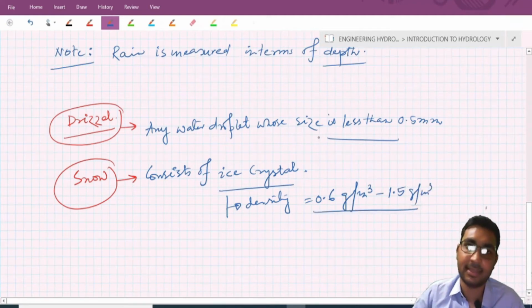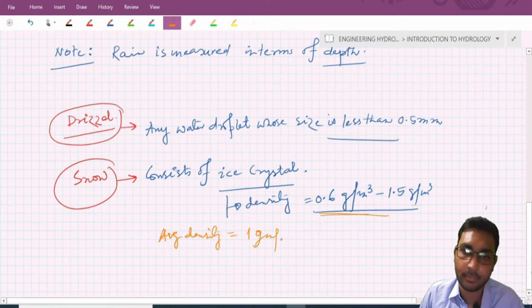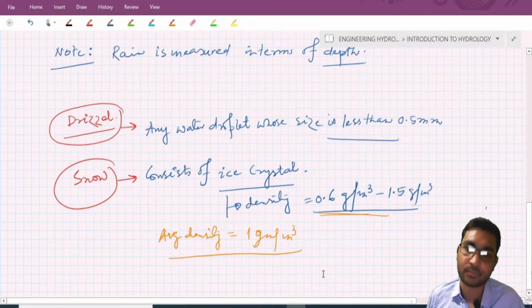So snow is a form of precipitation which consists of ice crystals, and its density is 0.6 to 1.5 gram per meter cube. You can take an average density of 1 gram per meter cube. So this is our snow.